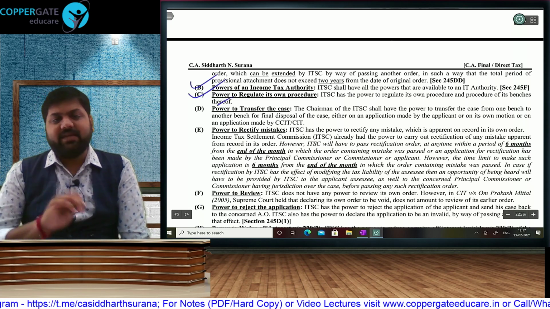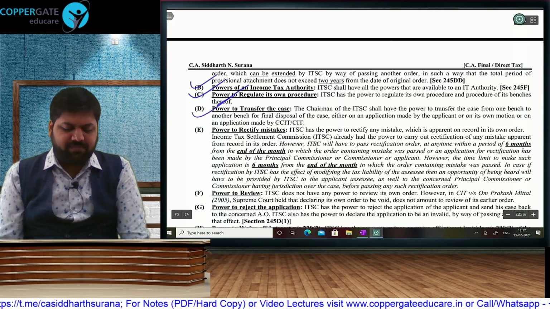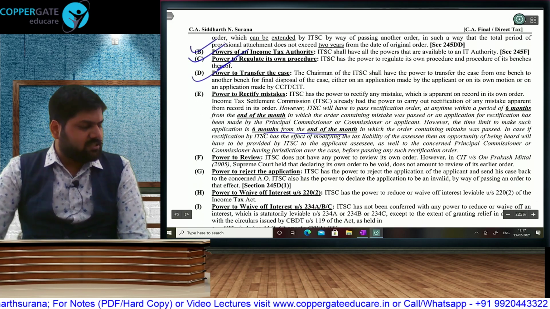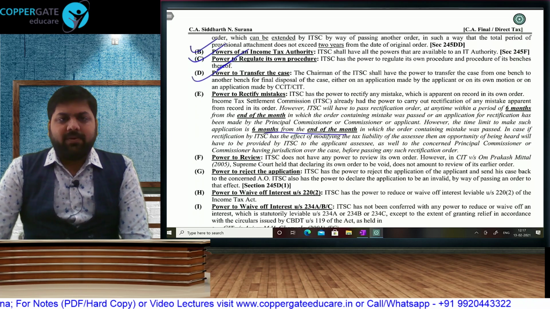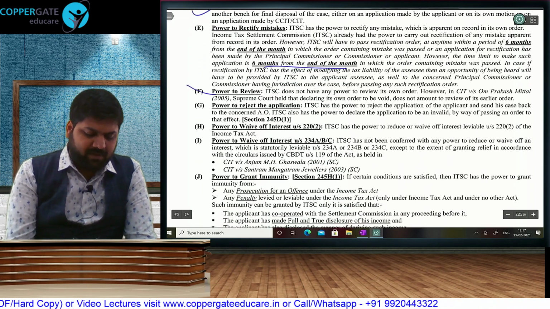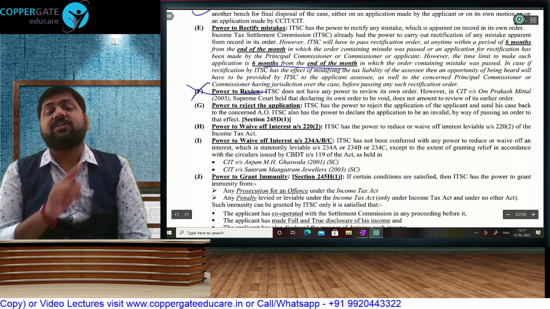The chairman of ITSC can transfer the case from one bench to the other. If there is any rectification of mistake, it has to be done within 6 months from the end of the month of application. But if it is increasing the liability, then you have to give an opportunity of being heard. Remember, the power to review, reconsider, reappreciate is not available.